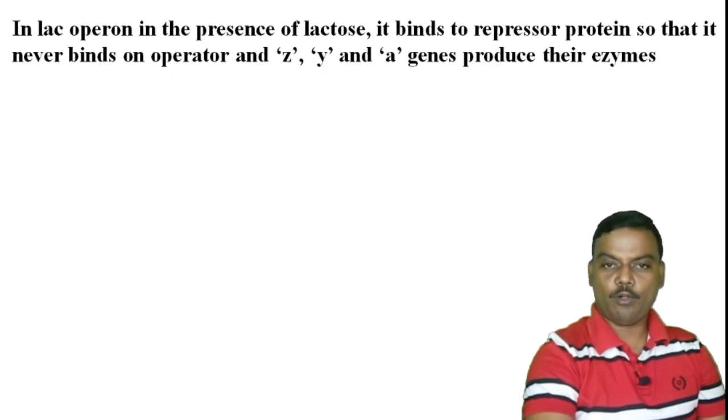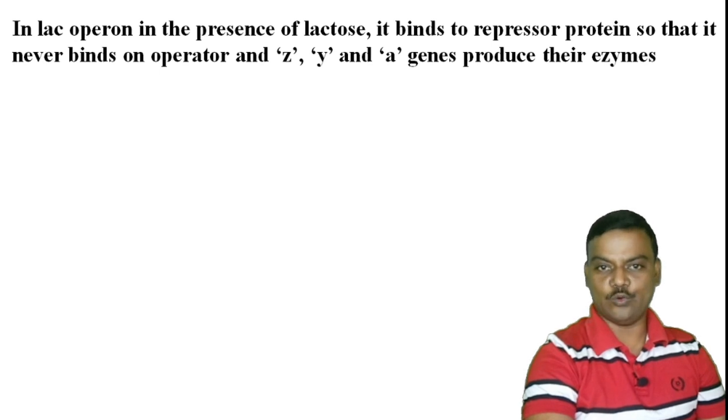So in the lac operon, in the presence of lactose, the lactose binds to the repressor protein, so that the repressor protein never binds to the operator and the Z, Y, A genes are produced. They can produce their respective enzymes. This is in the presence of lactose.